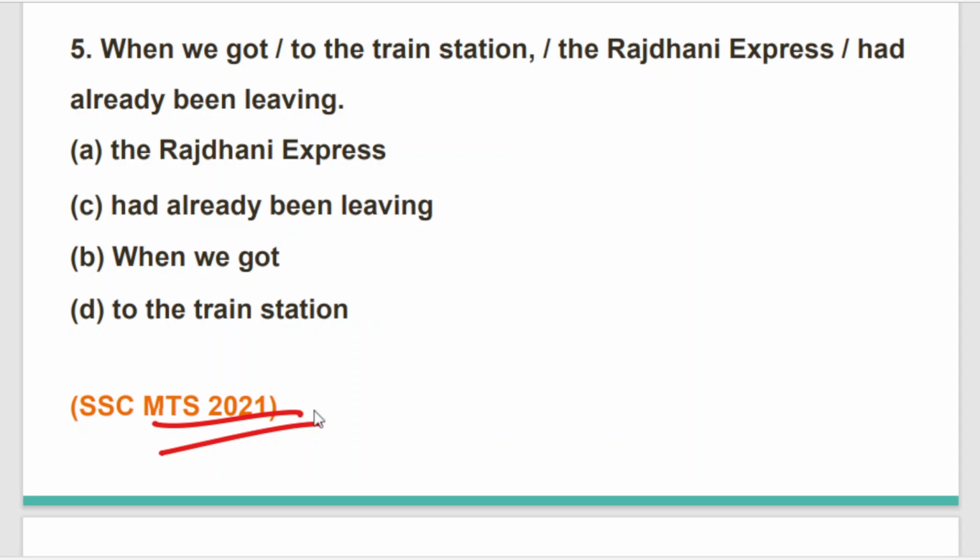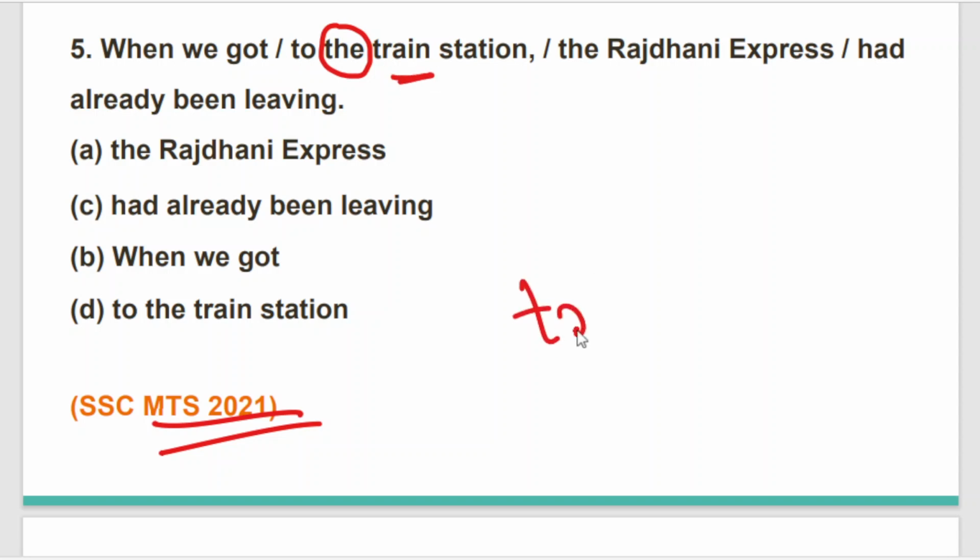In this particular question, I have seen a lot of students making a mistake by omitting the word the. They often think that the word the is not much essential in this sentence. Now, let me tell you one thing. Here it is written train station.